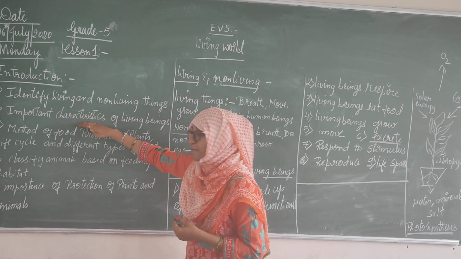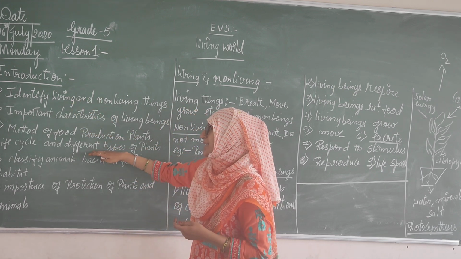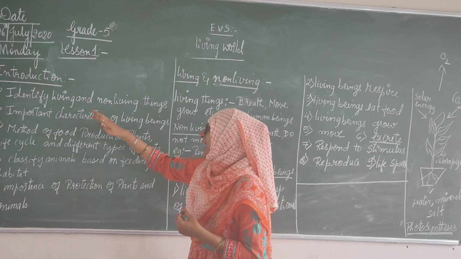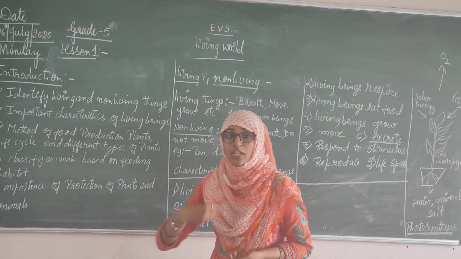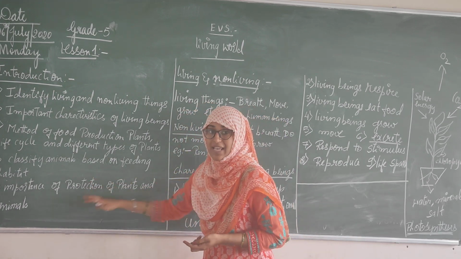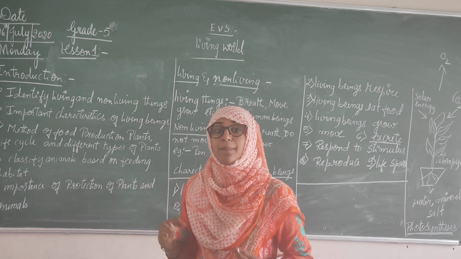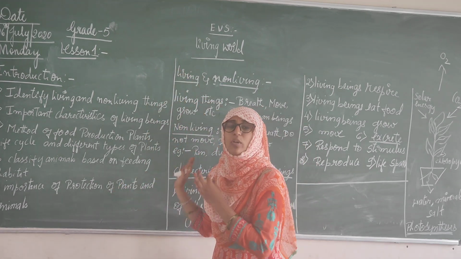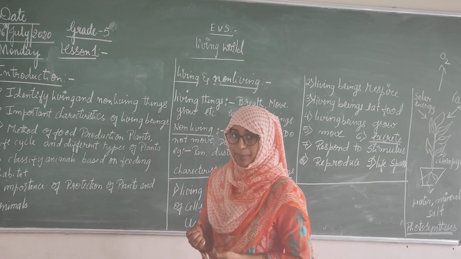Then characteristics of living things. Then plants and animals, how they prepare their food. And animals are classified according to food, what they eat. And protection of plants and animals. Okay, understood? This is the introduction for your chapter.